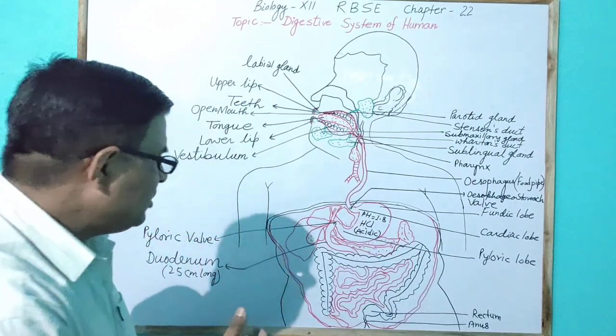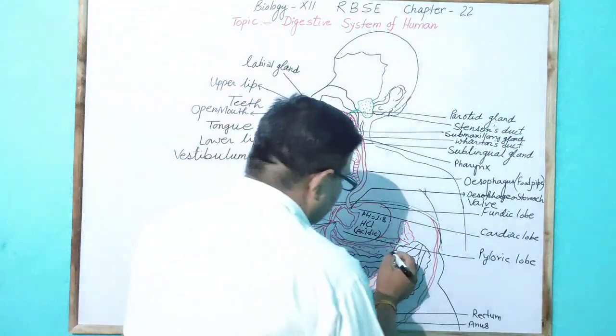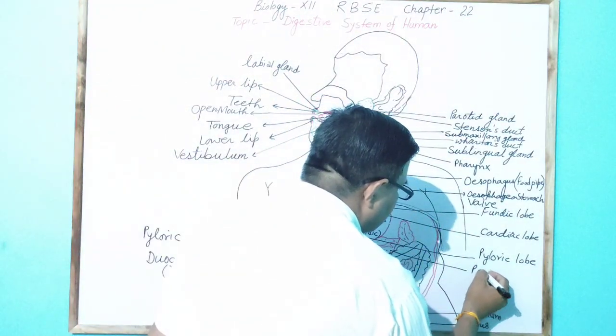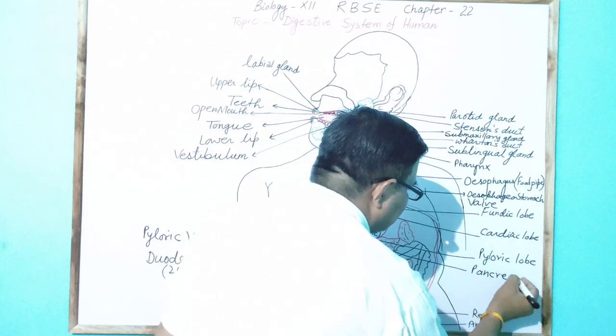When food reaches the duodenum, the pancreatic juice comes from the pancreas.